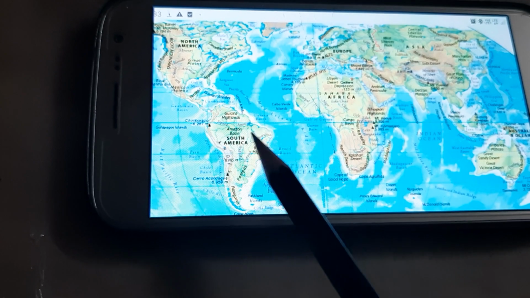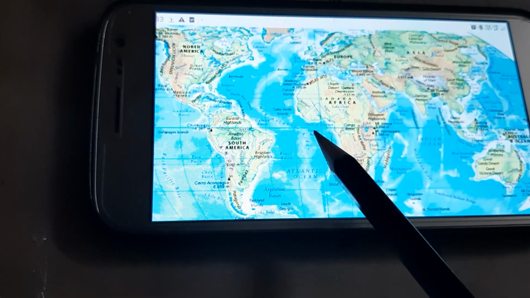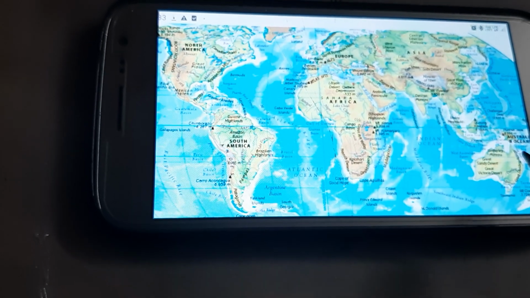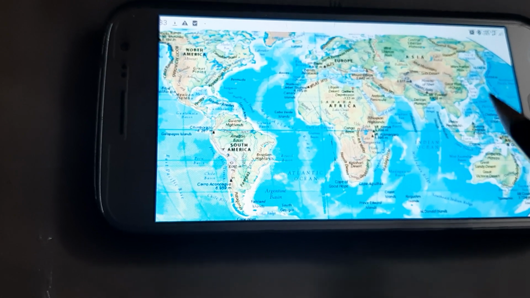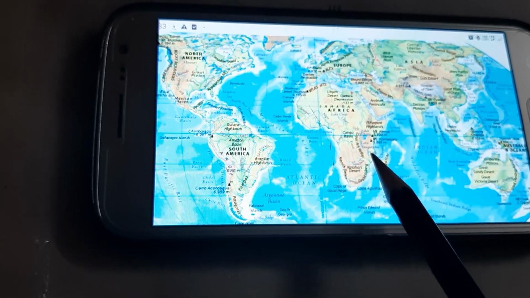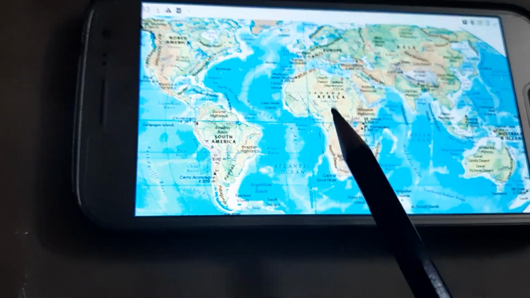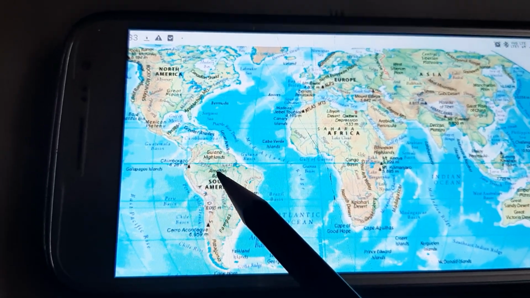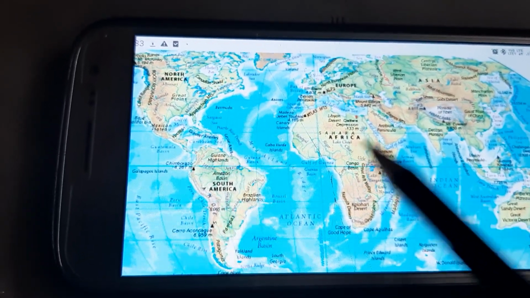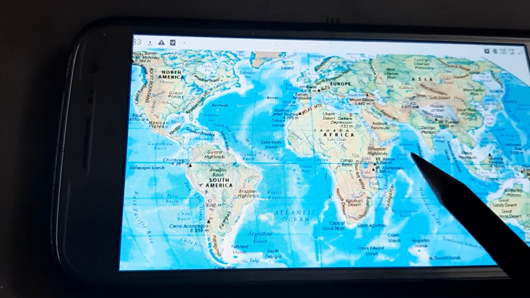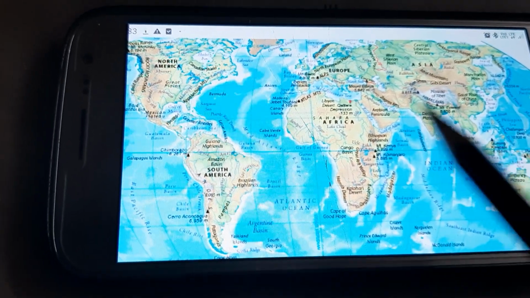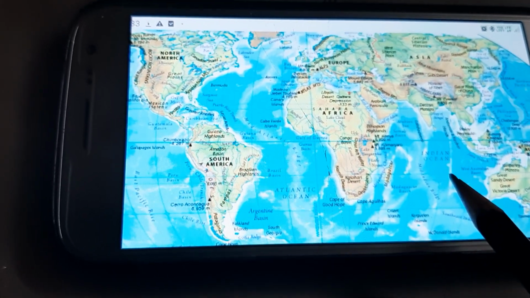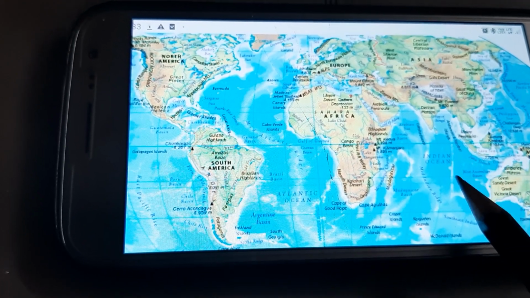As you can see, I'm using a world map here. We have North America, South America, Africa, Europe, Asia, and Australia. Okay, so all the continents are there. You can see various colors used in this world map, like brown, green, orange, and yellowish. Why? Because all these colors represent different relief features, different landforms which are present on the earth.